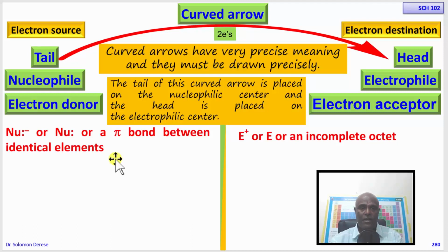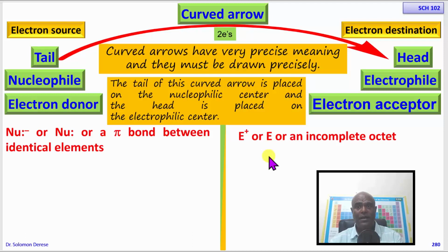Okay, while the electron acceptor is electron deficient. The reason why it's electron deficient is because it is lacking electrons, and this can be in the form of a reacting species that is positively charged, E+, or it can be neutral, but it has got a deficiency of electrons as a result of the fact that the atom to which it is bonded, the more electronegative element, has taken most of the electrons away from it, making it electron deficient.